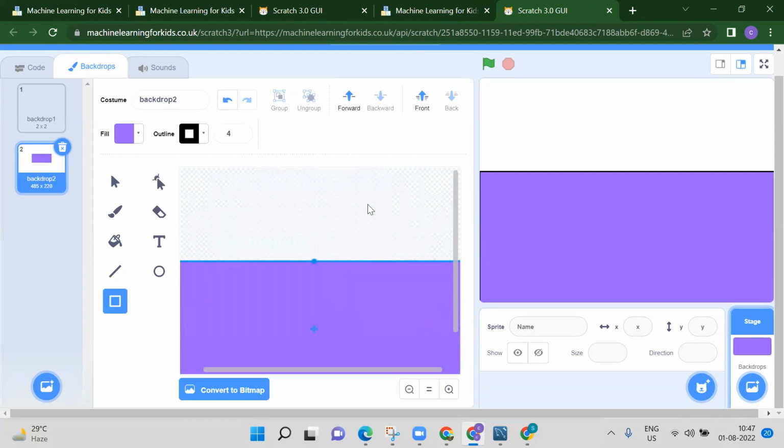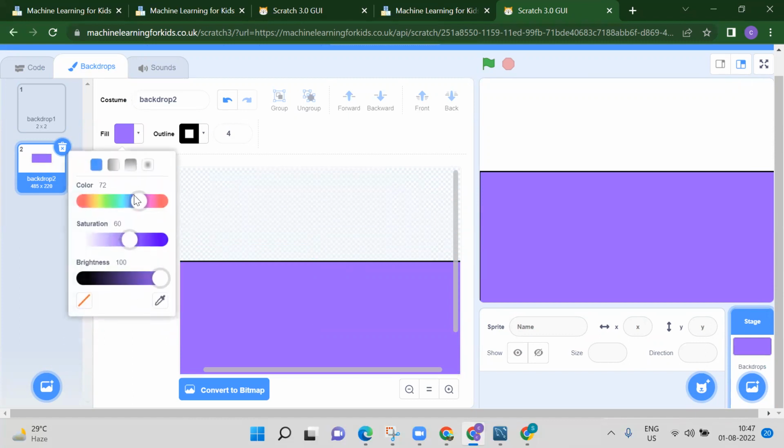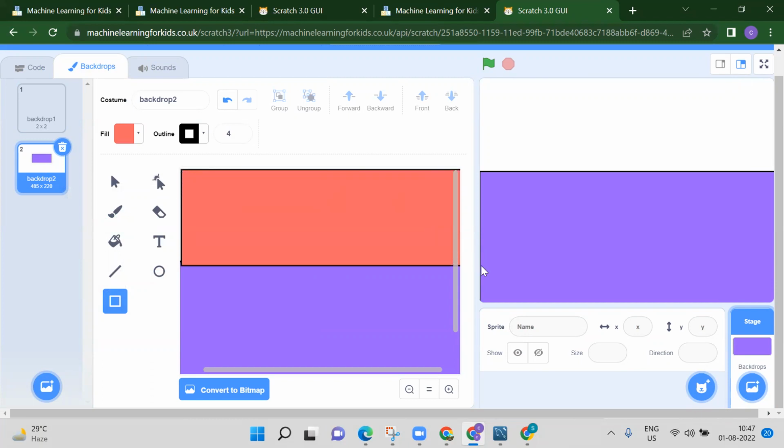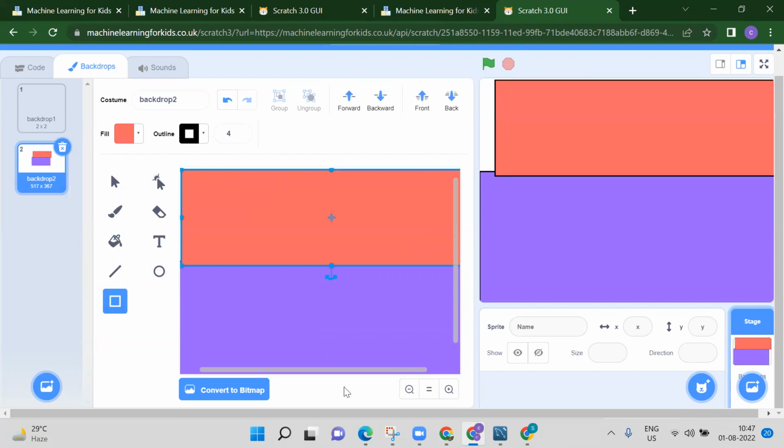Now I want one more color in the upper part. So first change your color, then draw one more square or rectangle. Whatever color you want based on your choice, you can add the color. From here we can just increase this.